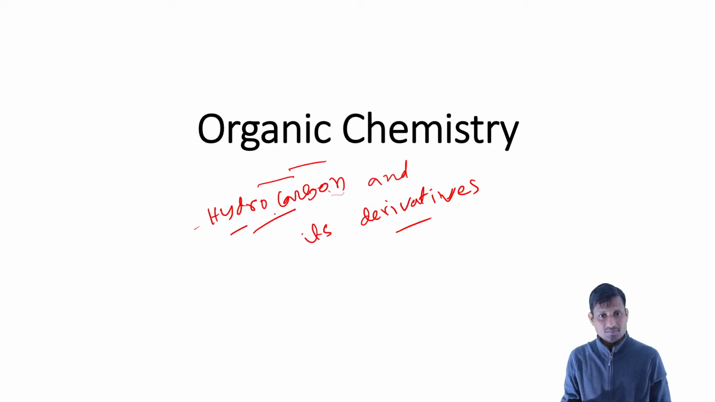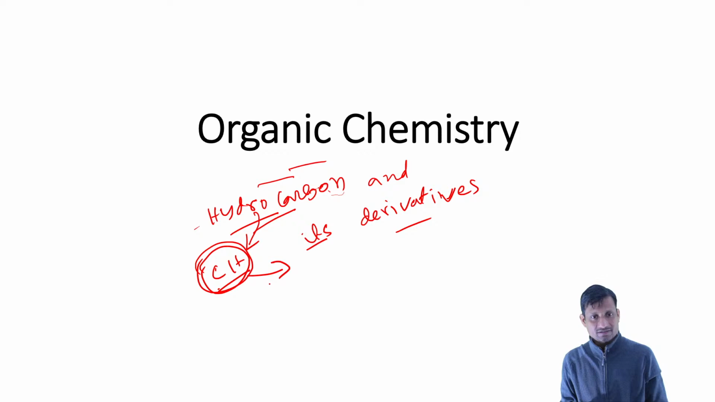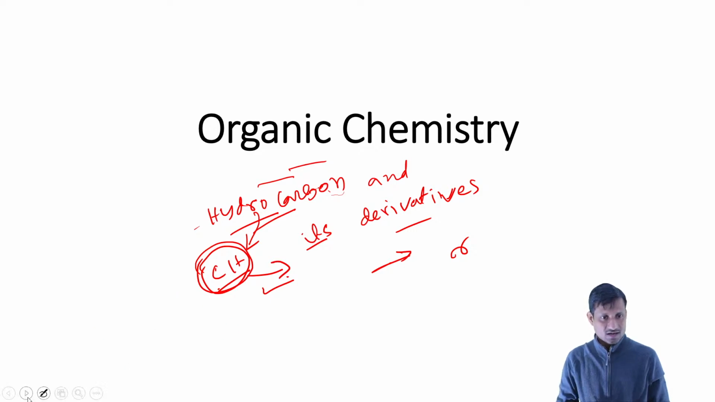So what is hydrocarbon? From the name itself we can understand. Basically, the compounds that are made of only carbon and hydrogen. The compound will be composed of carbon and hydrogen, that is the hydrocarbon. And its derivative means whatever compound will derive from this hydrocarbon. Okay, so we'll take examples later, but this is simply to define. So organic chemistry is a branch of chemistry which deals with the hydrocarbon and their derivatives.